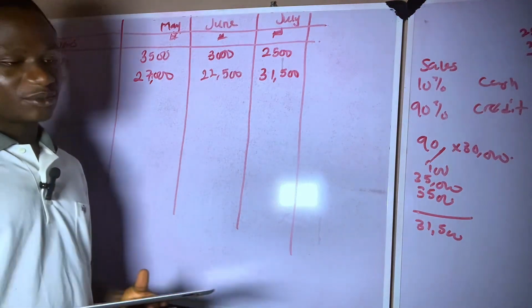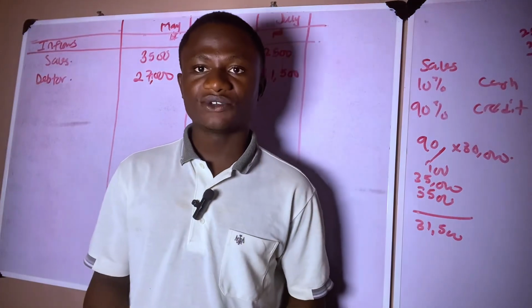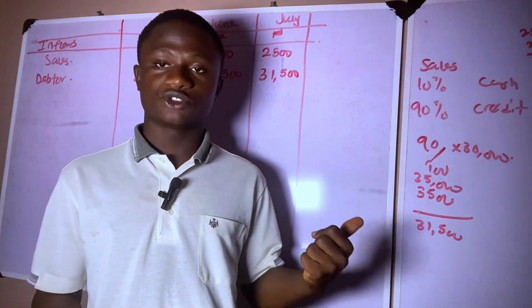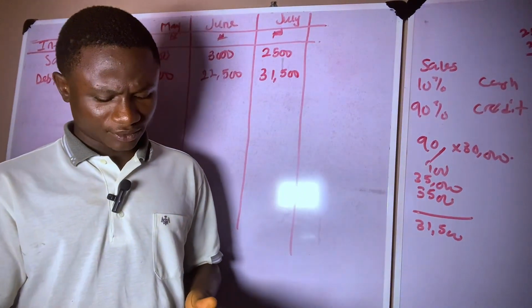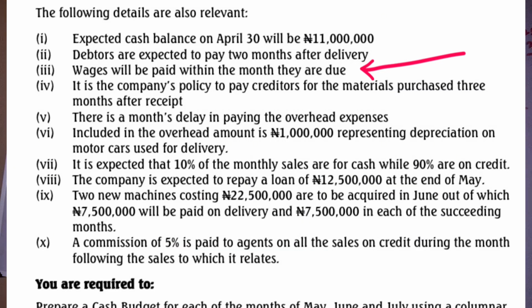So let's go to the other information and see what it has for us, and see if there is any other inflow that we're going to be recording. We're told that wages will be paid within the month they are due. Wages is an outflow. It is the company policy to pay creditors, that's an outflow. There's a month delay in paying overhead expenses, that's an outflow.